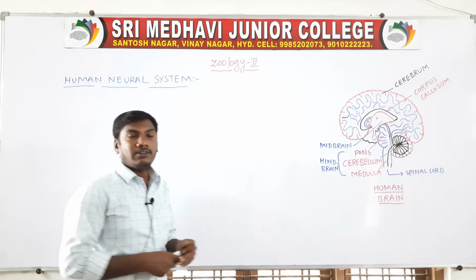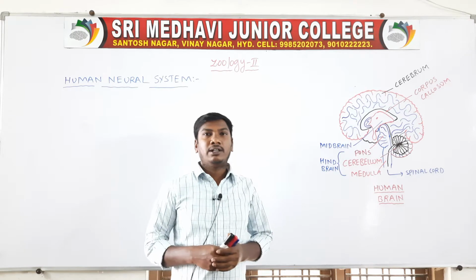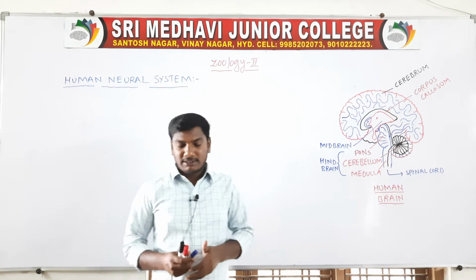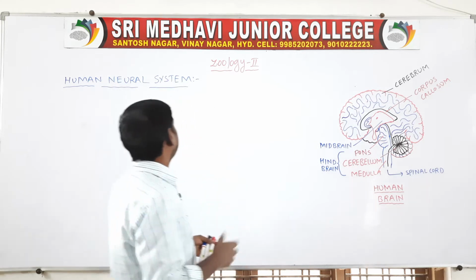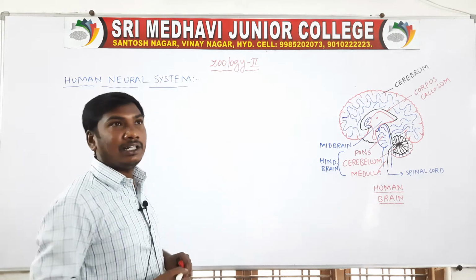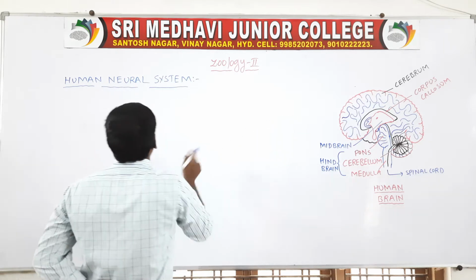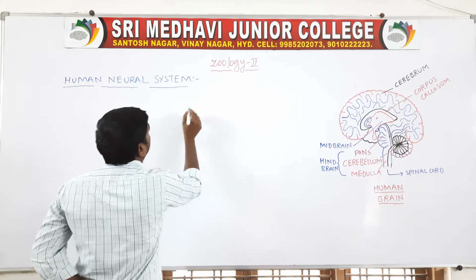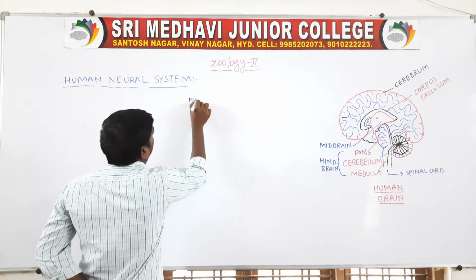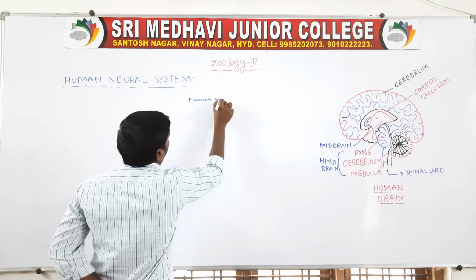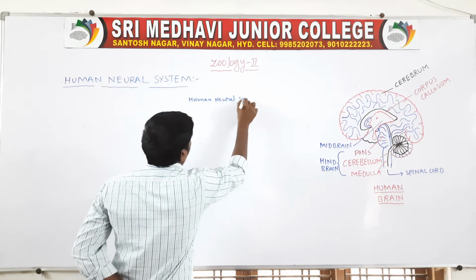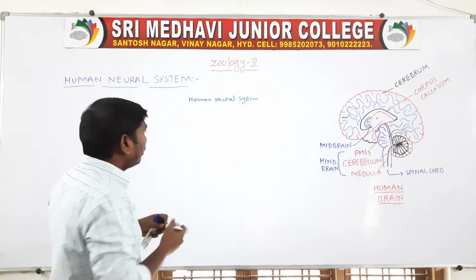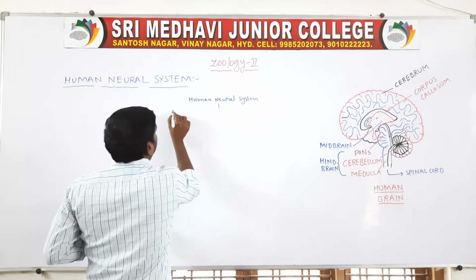Hello everyone. Today we will discuss a new topic: neural control and coordination, the nervous system, the human nervous system. The human nervous system contains two divisions. The human neural system is divided into two divisions.